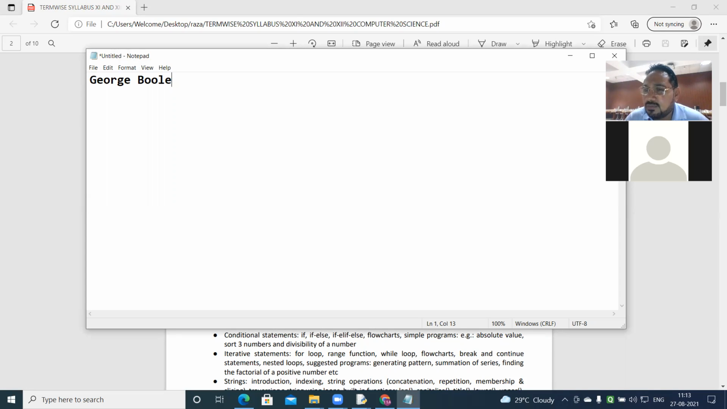Now, what is Boolean algebra? Boolean algebra works on true or false values, or 0s and 1s.